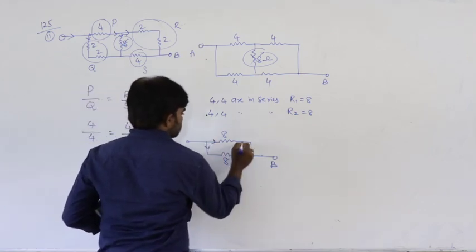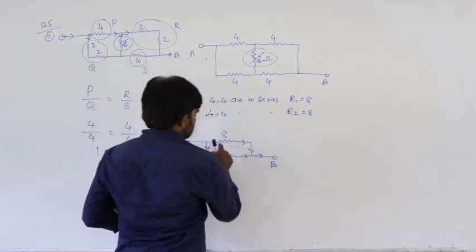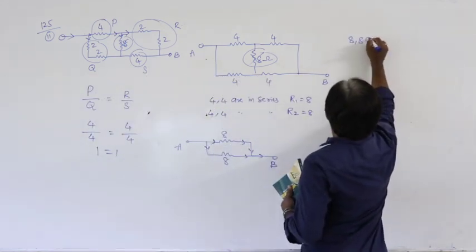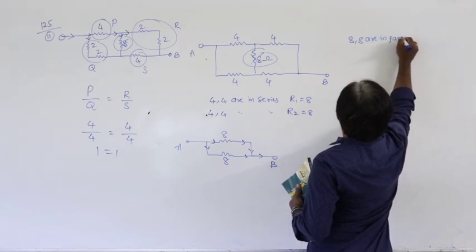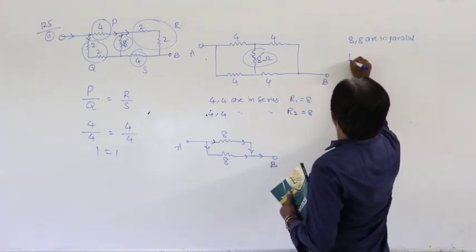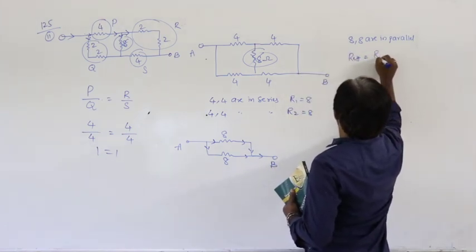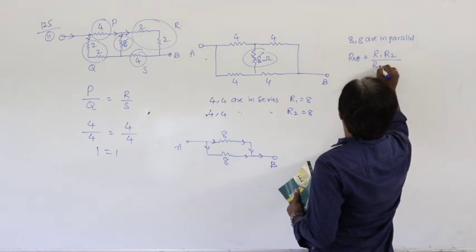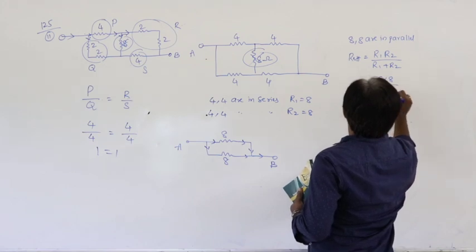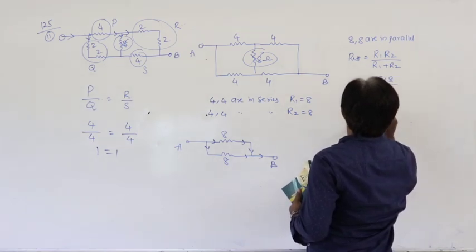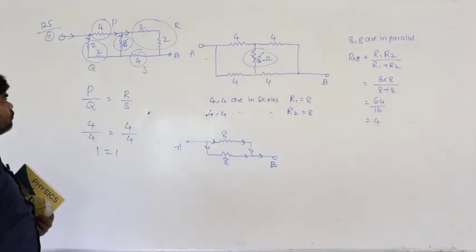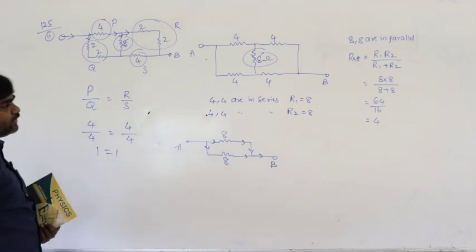Here the current divides. So that's why these two must be in parallel. 8 comma 8 are in parallel. If 8 comma 8 are in parallel, what is the effective resistance? R effective is equal to R1 R2 by R1 plus R2. So that is equal to 8 into 8 divided by 8 plus 8, 64 divided by 16, 4 ohms. Effective resistance is 4 ohms. So this is the way to calculate the effective resistance.